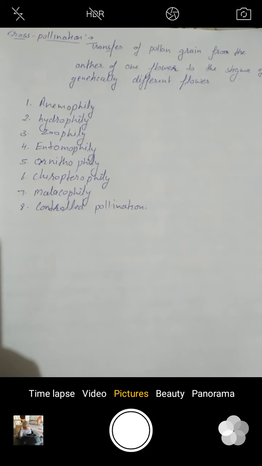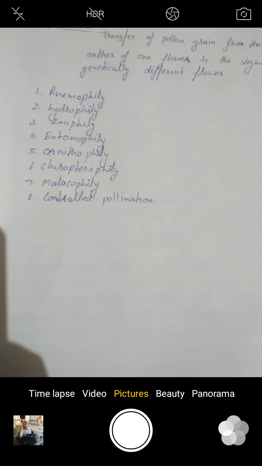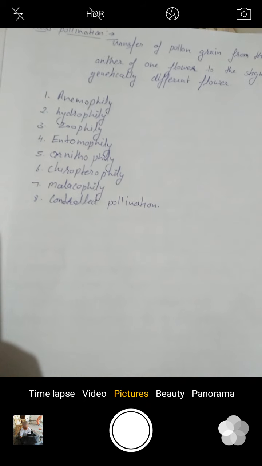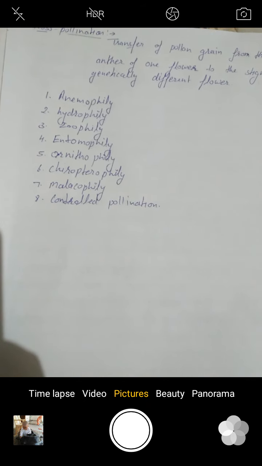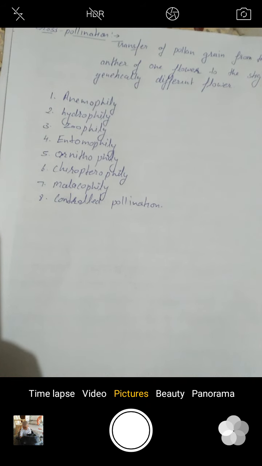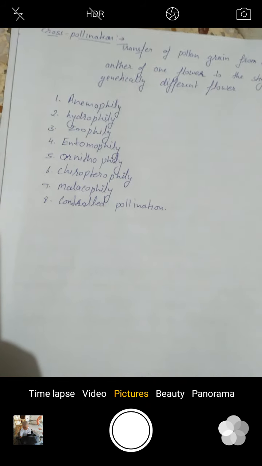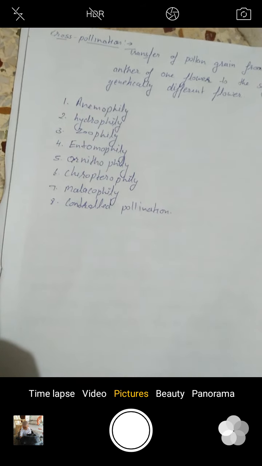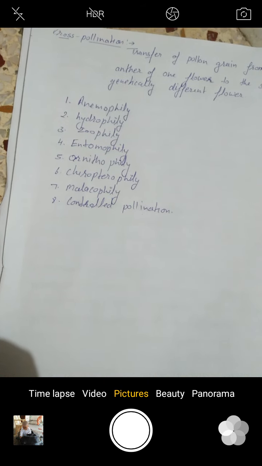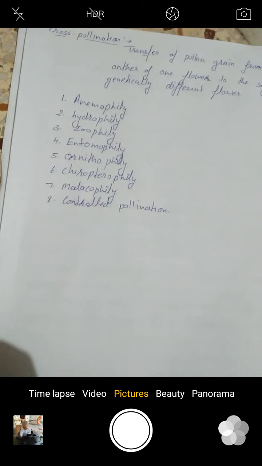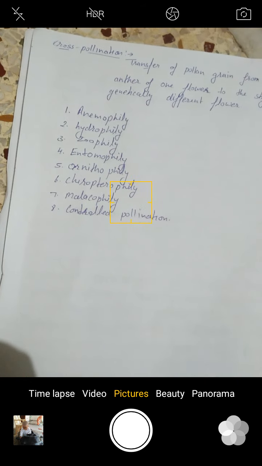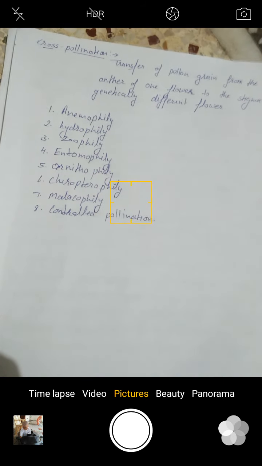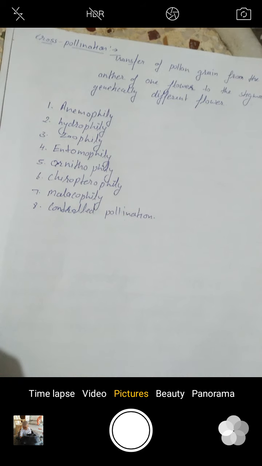Our next type of cross pollination is ornithophily, or we can say pollination through birds. It is the mode of allogamy performed by birds. Only a few types of birds are specialized for this. They usually have small size and long beak. Two common types of tropical pollinating birds are sunbirds and hummingbirds. Hummingbirds perform pollination while hovering over the flower. Sunbirds alight over the shoots, spotting flowers, or occasionally rest over the flower.